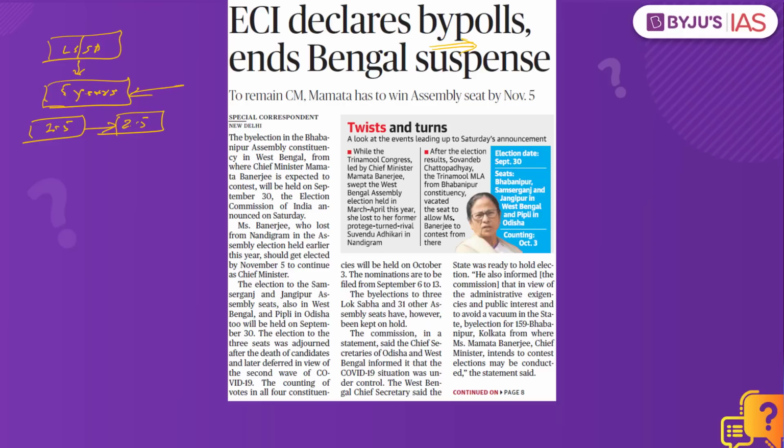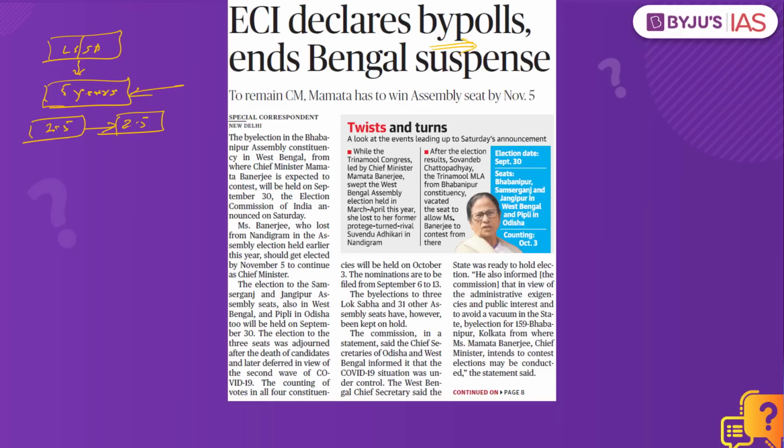Let's say there is a candidate who is elected for the Legislative Assembly or to the Lok Sabha or to the Rajya Sabha or to the Legislative Council. But there is a death of this candidate. In such a condition, Election Commission of India will have to conduct the by-elections. Or we understand that there are different disqualification parameters. If a particular candidate is declared disqualified by the Speaker or by the Election Commission of India, or the court declares that such a candidate's candidature after winning the elections is void, that becomes a position where the Election Commission of India will conduct by-elections in this particular constituency.